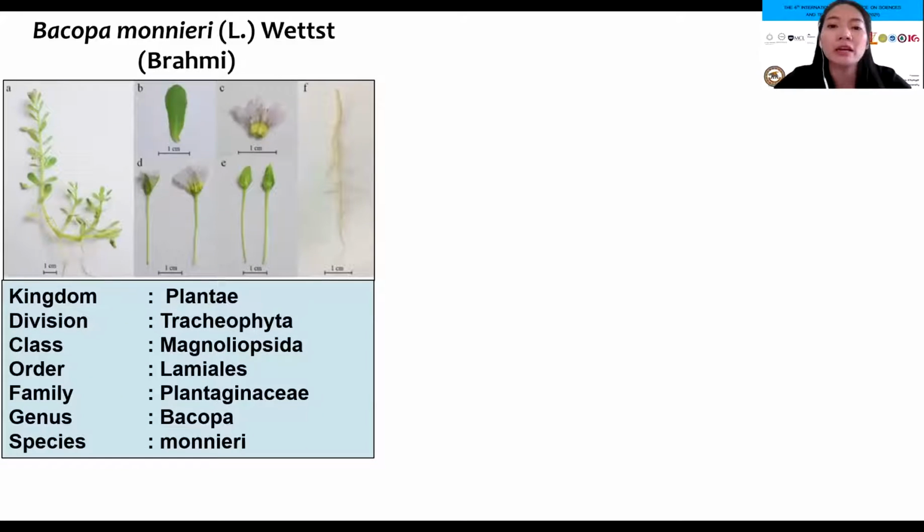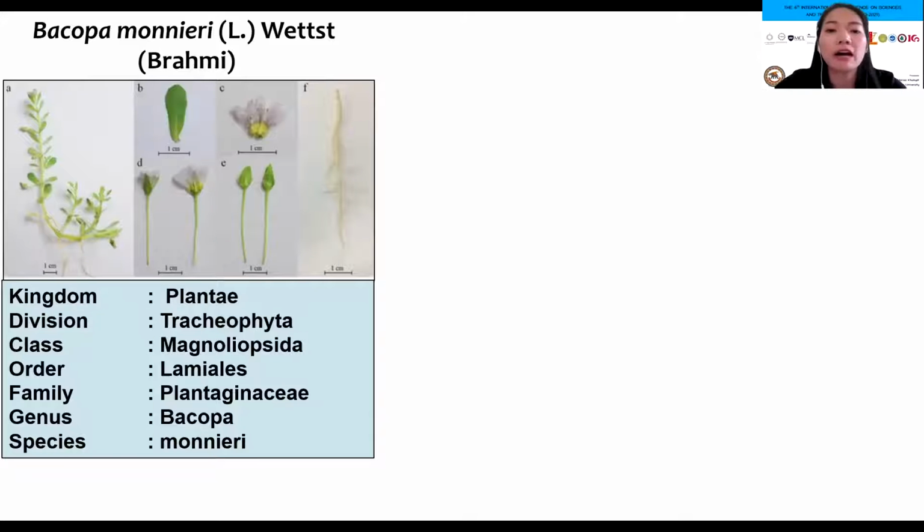Bacopa monnieri, or Brahmi, is a herb belonging to family Plantaginaceae. Brahmi is an aquatic perennial plant found in marshy areas of several parts of the world. It has been used as Ayurvedic medicine for the treatment of neuropharmacological disorders.